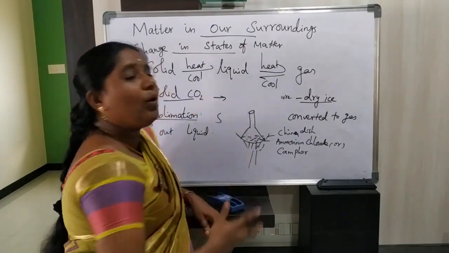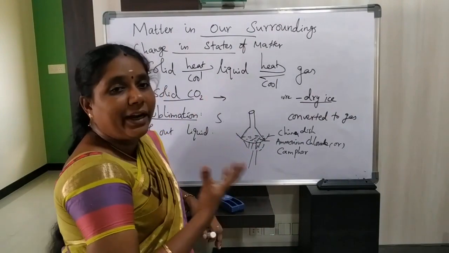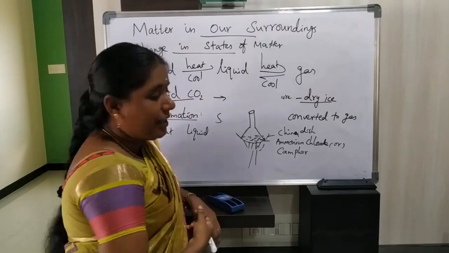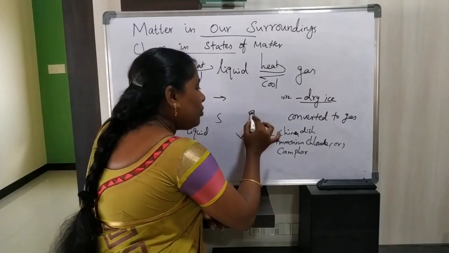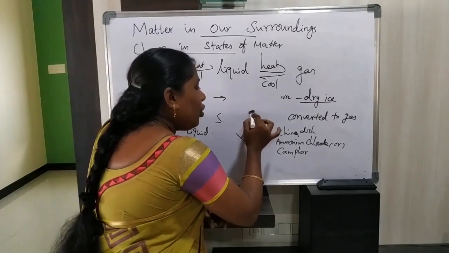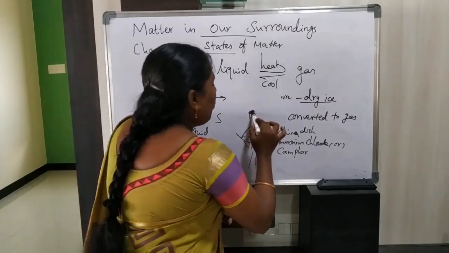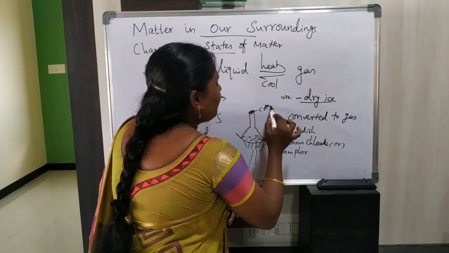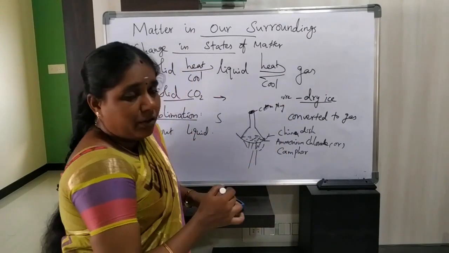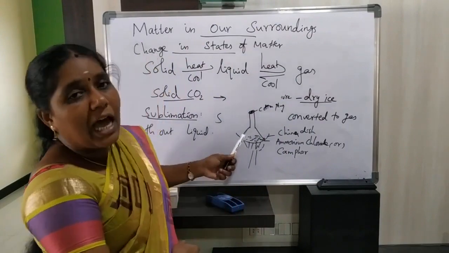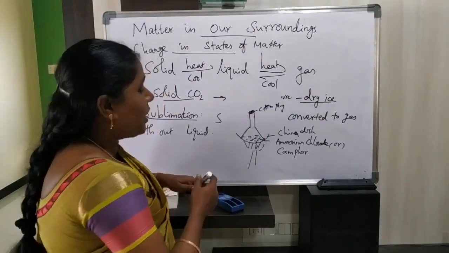So if you take any one of the substances like ammonium chloride or camphor on the china dish, then we will invert one funnel on it, and we have to close this funnel with the help of one cotton plug. And then by heating this ammonium chloride, what happens now?